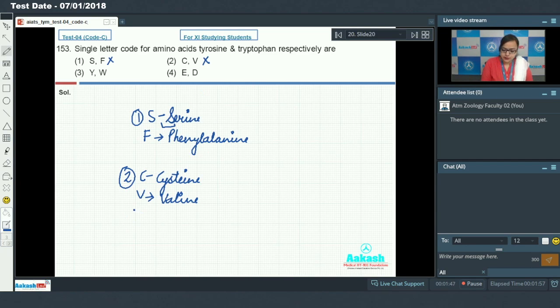Option 3, that is Y and W. Y is single letter code for tyrosine.